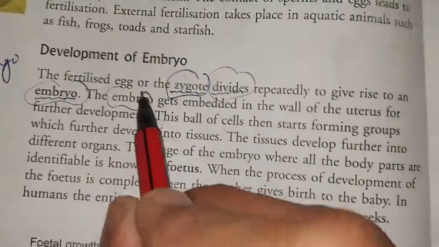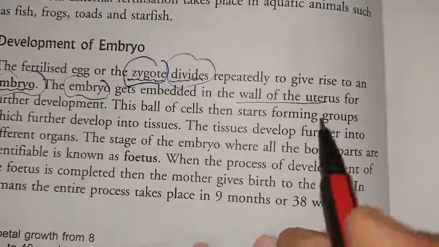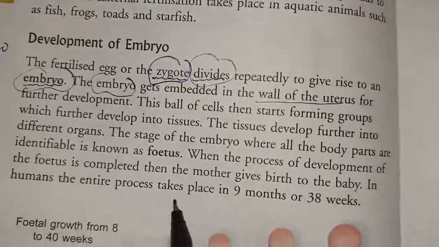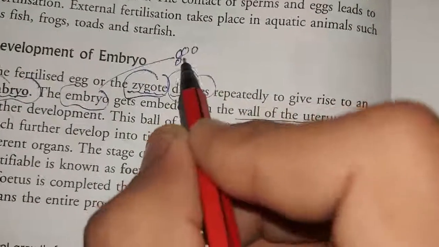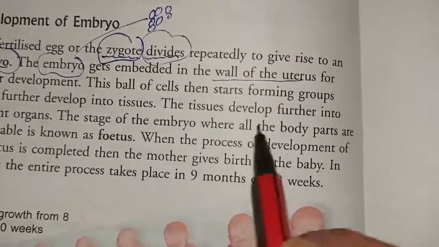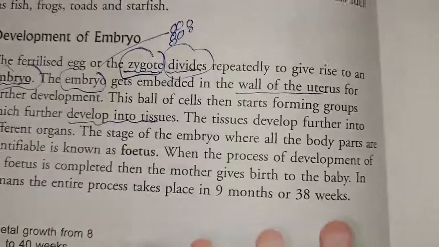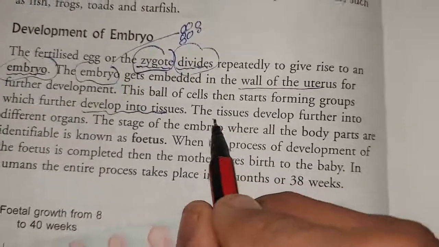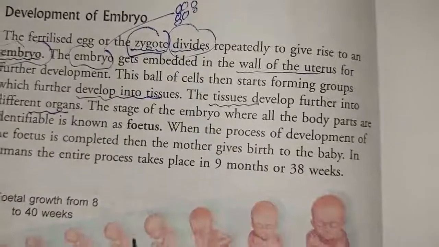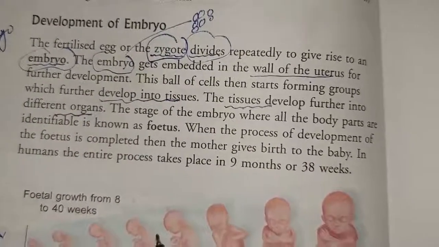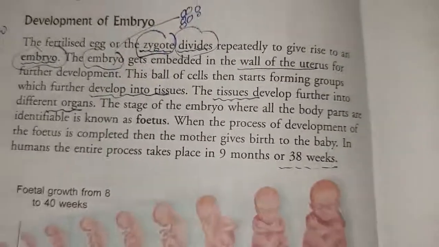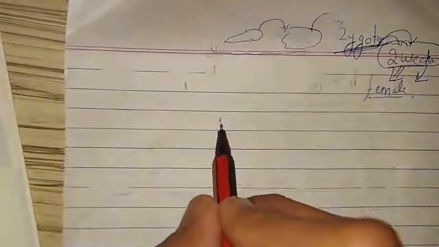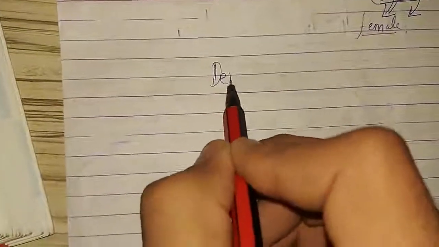The embryo attaches itself to the wall of the uterus. I've told you the development of the embryo takes place in the uterus. What is this embryo? It's a group of cells. It is not a single cell, it is a group of cells. This group of cells keeps on dividing to form the tissues. These tissues further develop to form the organs, organs develop to form the organ system, and the organ system develops to form the organism, and this process takes place for 38 or 40 weeks. Okay, what happens in our concept is the development of the embryo.